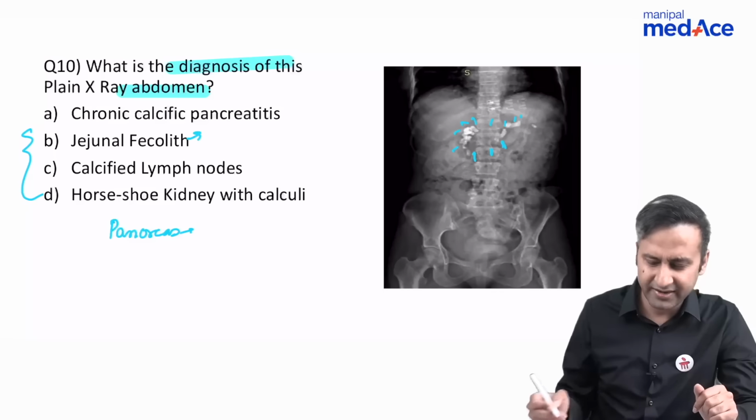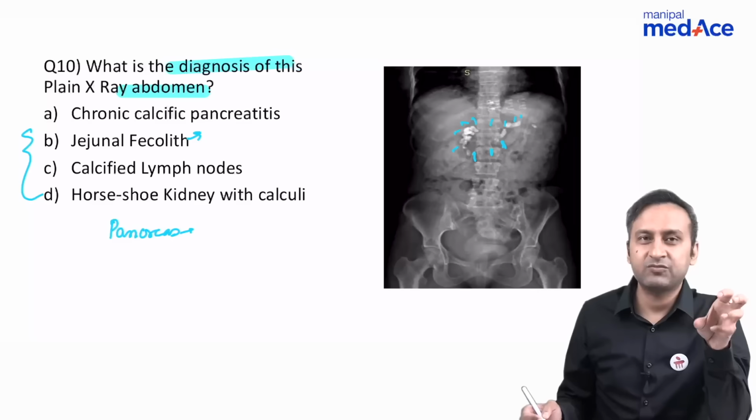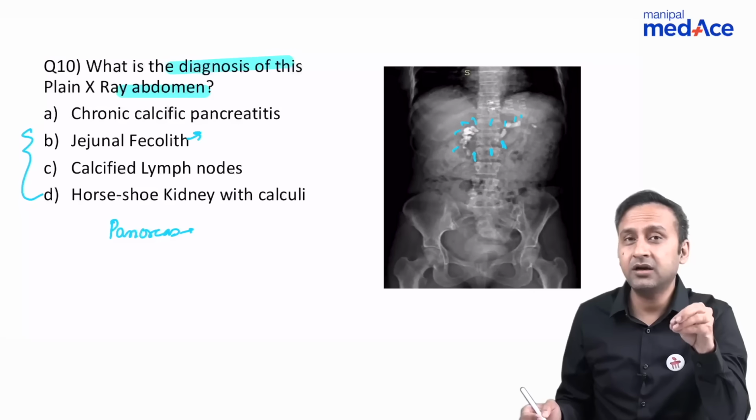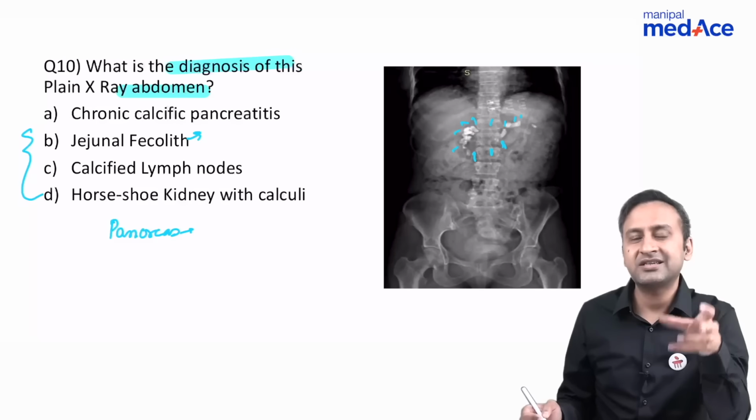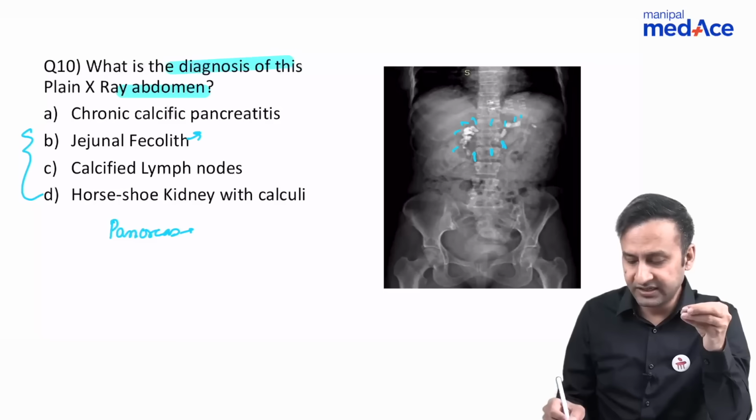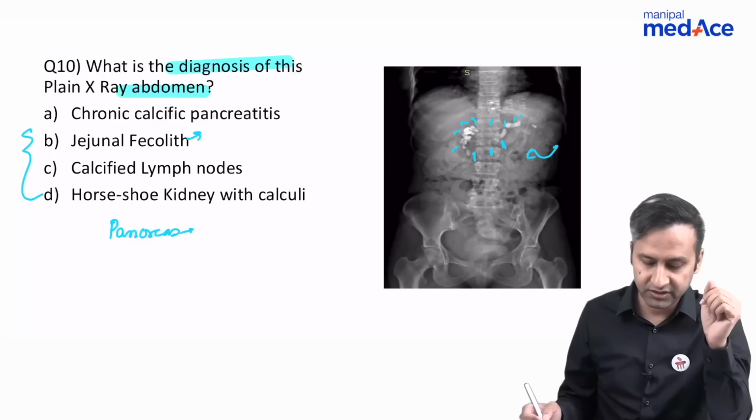Fecalith, no, it doesn't look like that. Fecaliths are basically small structures which are located within the lumen of the bowel. They occur because of some distal bowel obstruction. You don't see any signs of bowel obstruction here. It doesn't look like a fecalith at all.